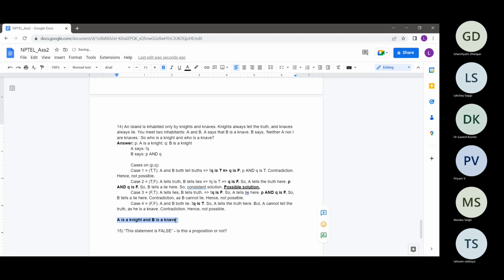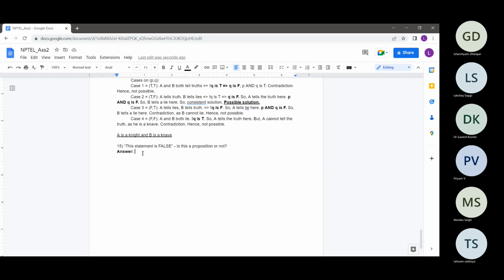Okay. So yeah, this is the only possible answer. So yeah, I hope this was clear. I rushed through it a little, but I guess since I covered all the cases, you would have understood what I meant to say in this question, right? Basically, what we did was we just checked whether what A was saying and B was saying was true or false in all of these cases. And on the basis of that, we told whether it is possible or a contradiction.